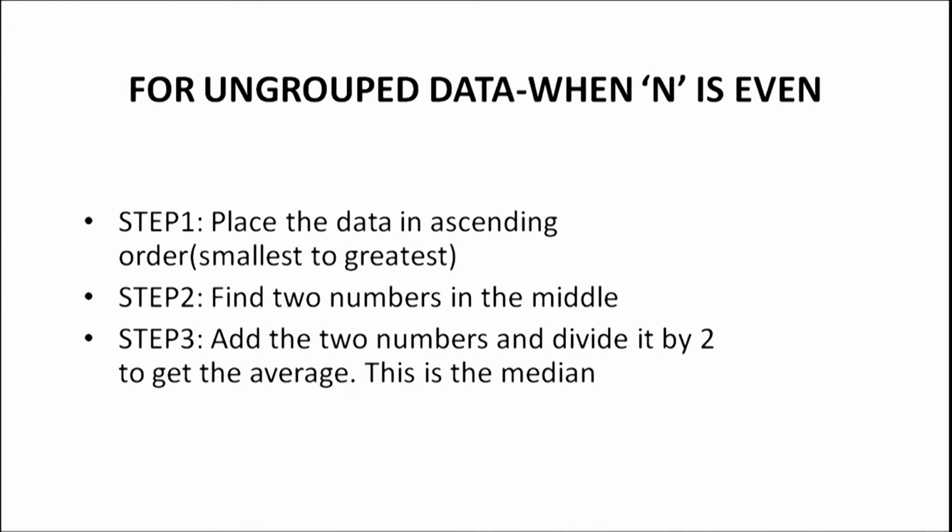Now, as said before, we can also find median for grouped data. When n is even, Step 1. Place the data in ascending order, that is from smallest to greatest. Step 2. Find the two numbers that come in the middle position. And the final step, step 3. Add the two numbers which come in the middle position and divide by 2 to get the average. And this becomes the median score.